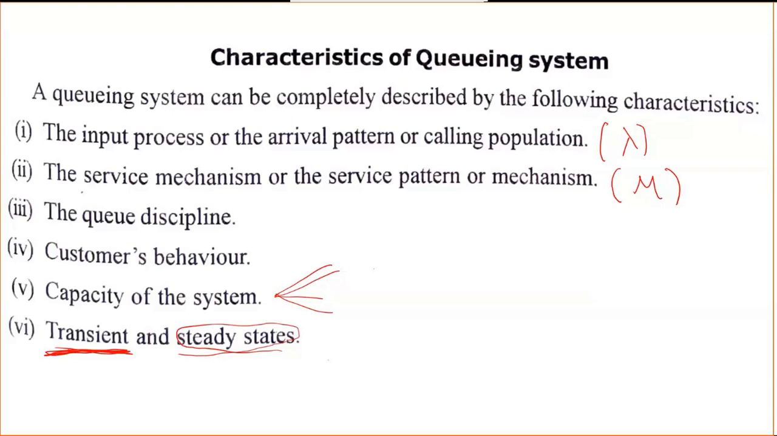This is about the characteristics of the queuing system, and this is asked in many question papers, for one problem and one theory question. So this theory will be common. Usually it is common.